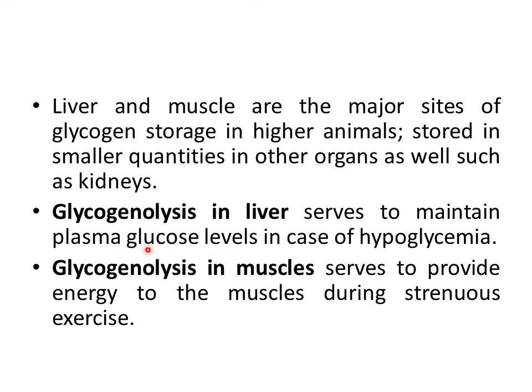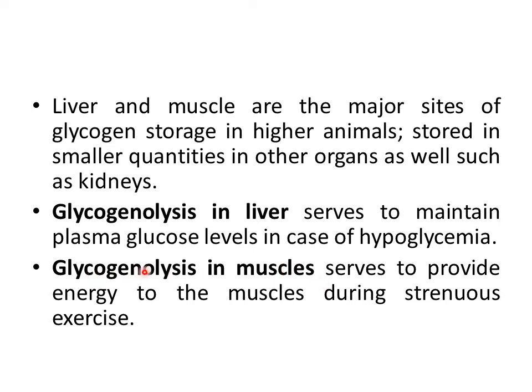And in this way, glucose availability to different tissues in the body, especially the brain, is maintained. Whereas glycogen breakdown in muscles serves only to provide energy to the muscles, because glycogen inside the muscles does not completely break down into glucose.